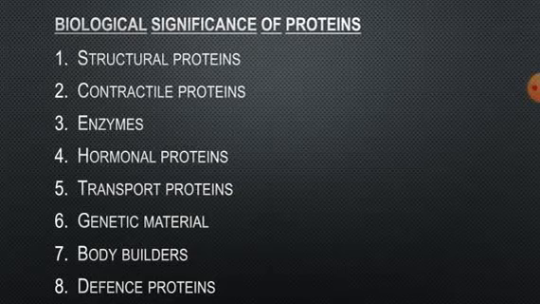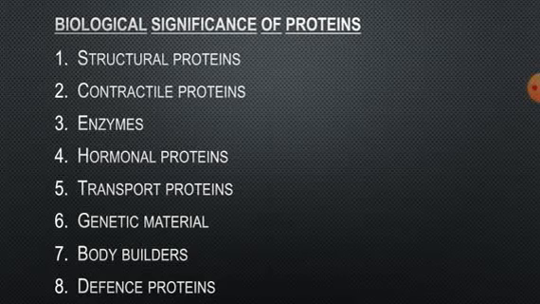Then genetic material. Proteins like histones are associated with the DNA and act as hereditary material. Then body builders. Proteins are the main source of energy for the body. They enter the body building process, and hence they are generally referred to as body builders.